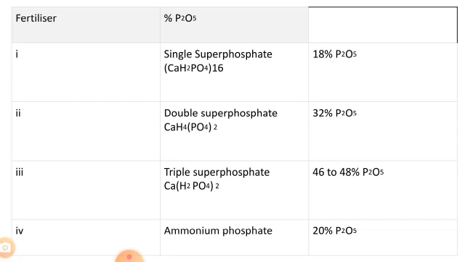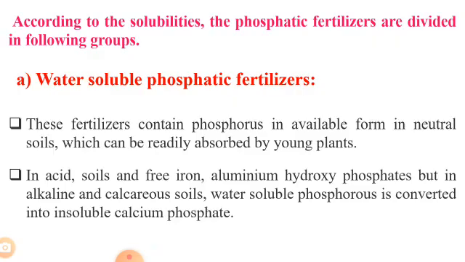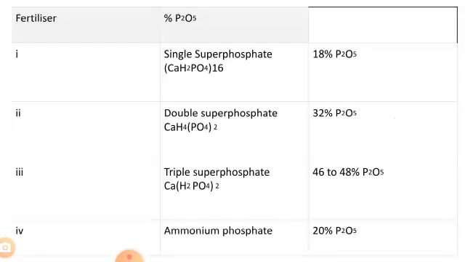So here we can see the chart of water soluble phosphatic fertilizers. There is single superphosphate, and the percentage of P2O5 is 18%. The second one is double superphosphate, that is 32% phosphorus pentoxide. Then triple superphosphate, 46 to 48% of phosphorus pentoxide, and last one is ammonium phosphate, which contains 20% of phosphorus pentoxide.